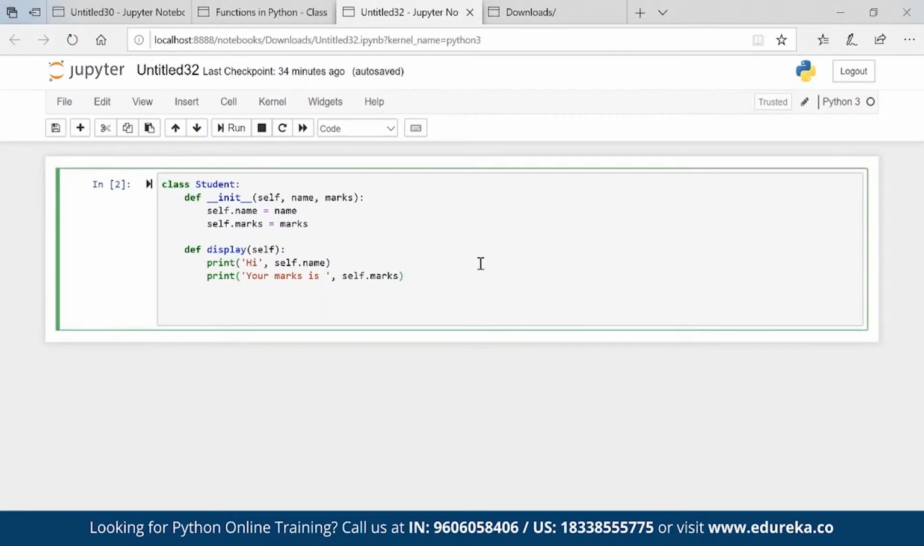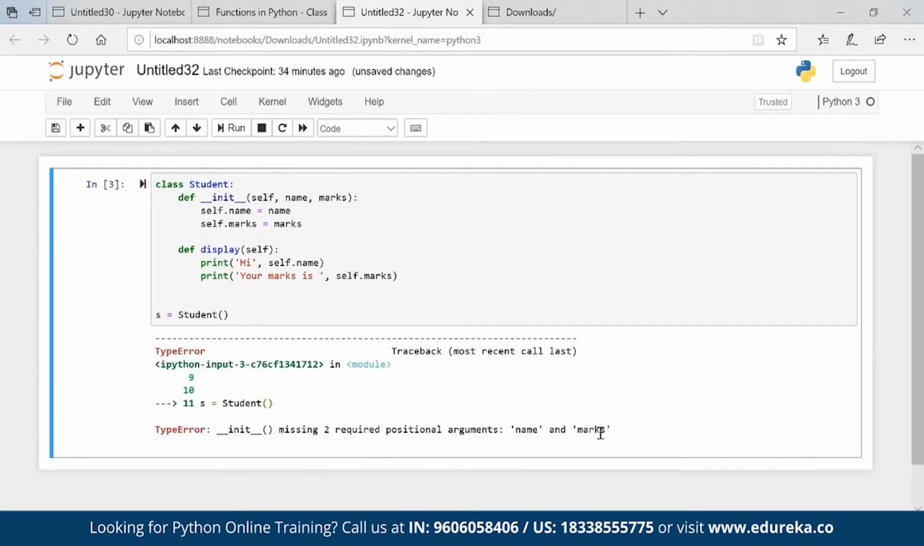Now after this, I created a class called Student. Inside that there is a method, and this method is known as the constructor. This other method is known as an instance method. So now if I create an object from the class and execute, it will throw me an error because it is looking for name and marks. You can have a constructor without parameters, absolutely no issues. So name is, let's say, John, and marks is, let's say, 45.